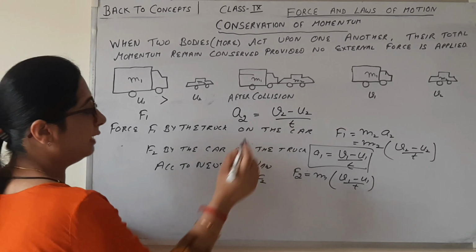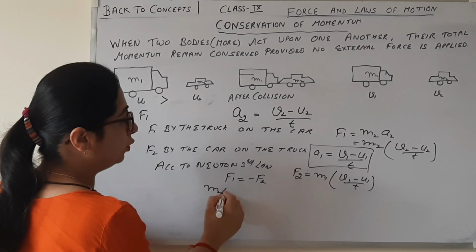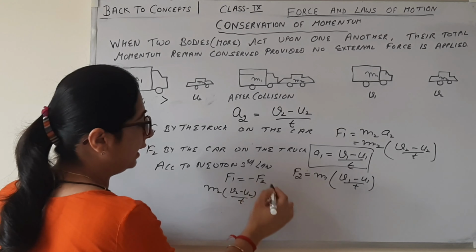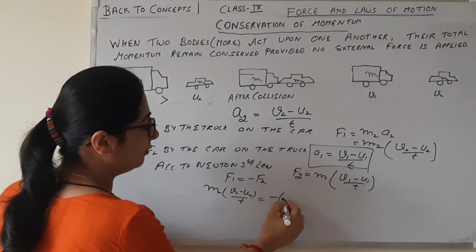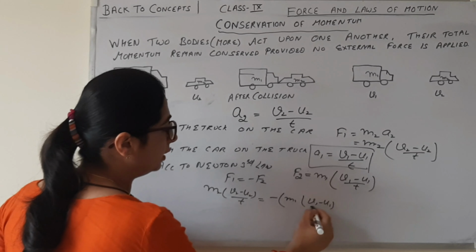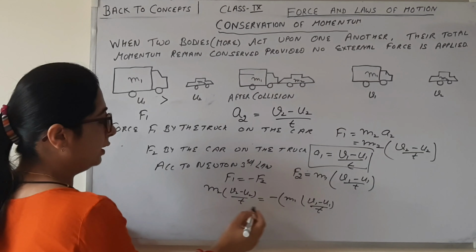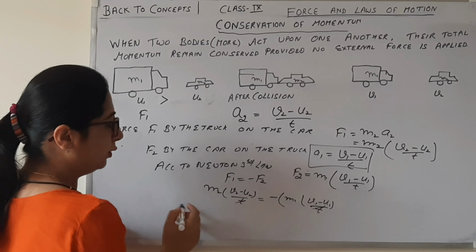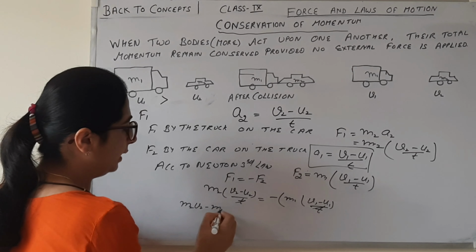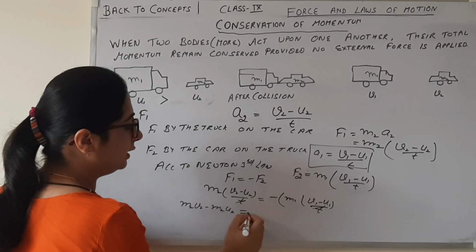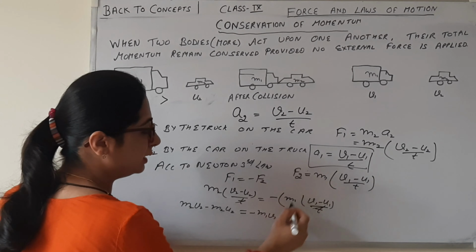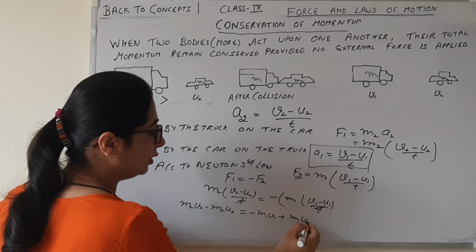Okay. So what is F1 here? M2 (V2 minus U2) upon time taken, and minus, what is F2? M1 (V1 minus U1) upon T. Okay. So T से T cancel out हो जाएगा. So what does the equation become? M2 V2 minus M2 U2 is equal to minus M1 V1 plus M1 U1.